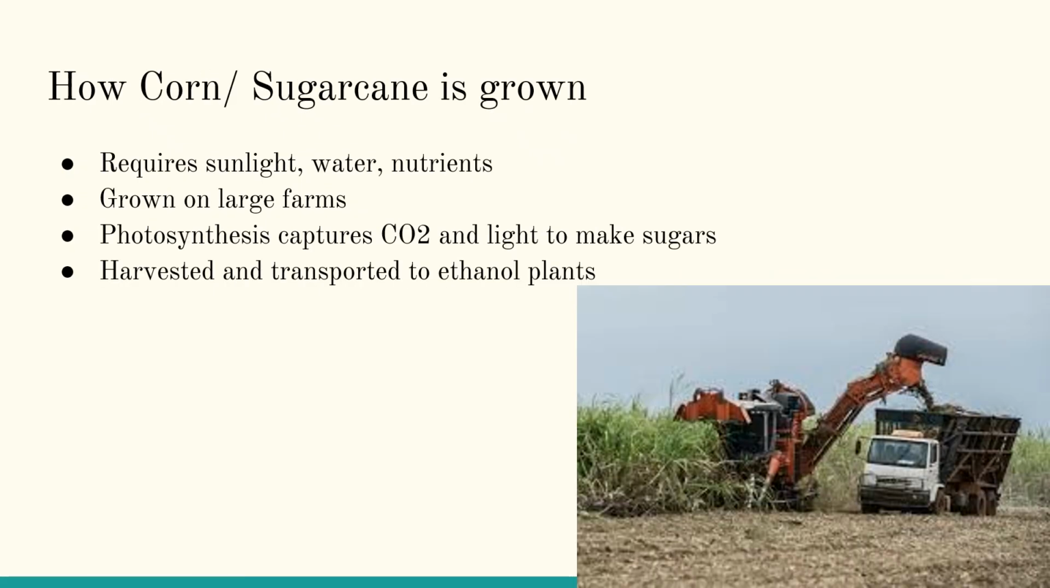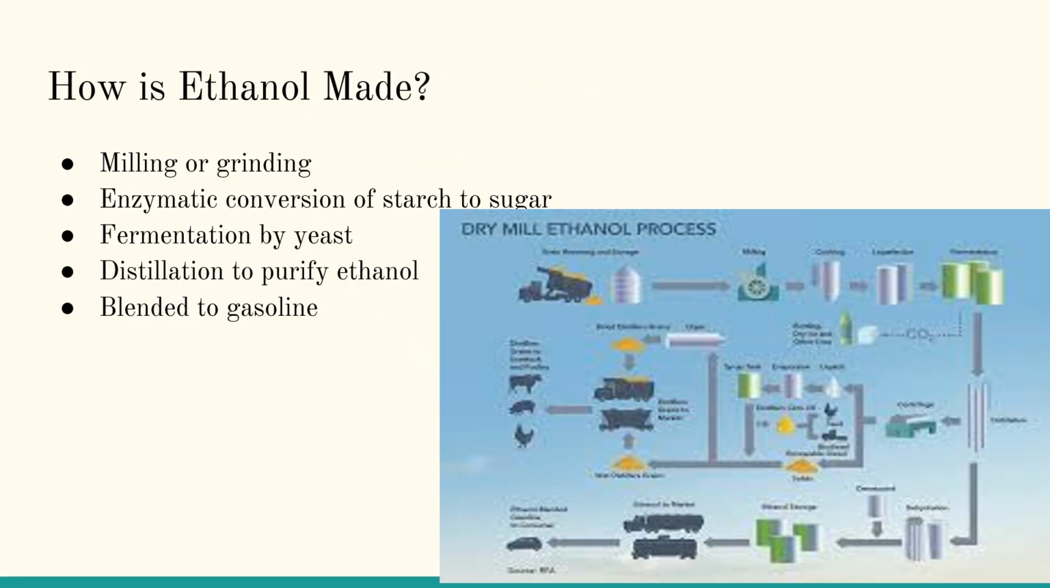Growing these crops requires large farmland, sunlight, nutrients, and consistent water. Once harvested, they're transported to ethanol production facilities where the real transformation begins. So how do we turn plants into fuel? The process has 4 steps.